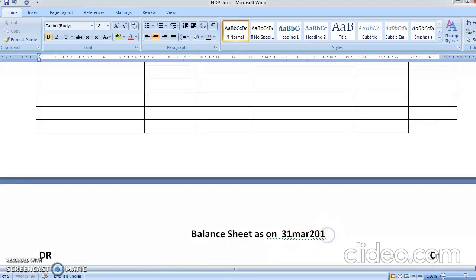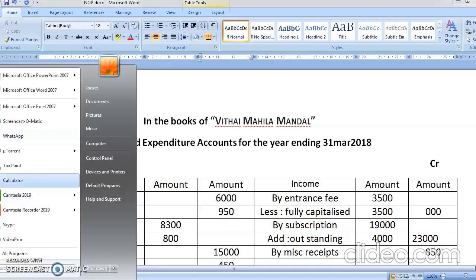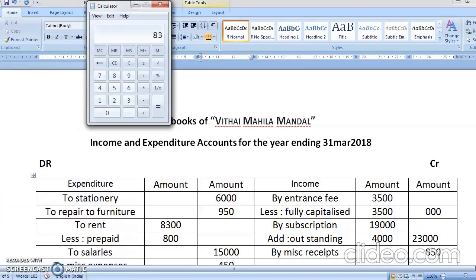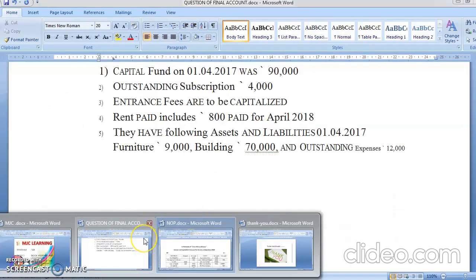It is 800. Okay, students. So prepaid rent is 800, and this time it is 31st March 2018. Here also it is ending 31st March 2018. So prepaid rent, you're going to less it from here, because it is advance given for the next year. How much have you prepaid? 800. So what is the answer now? 8,300 minus 800. So the answer is 7,500. So here it is 7,500.